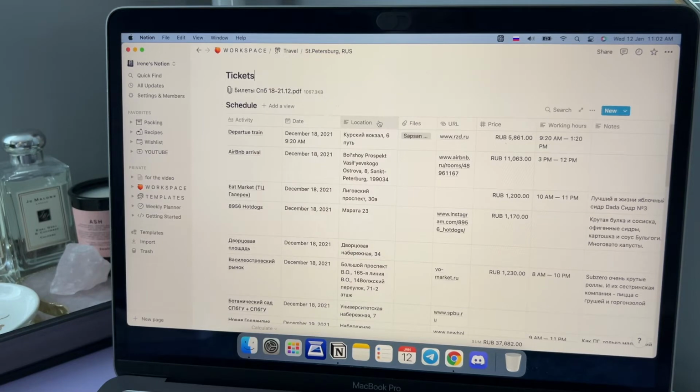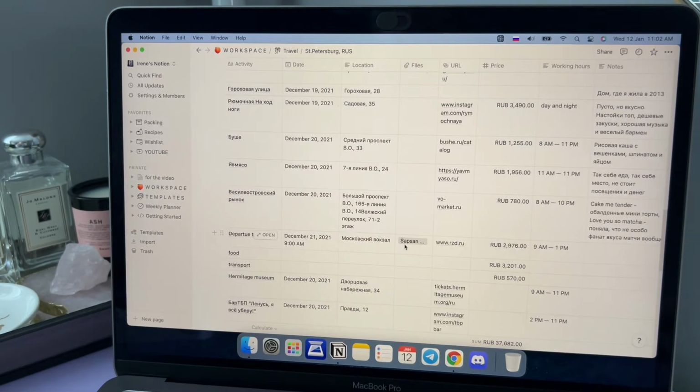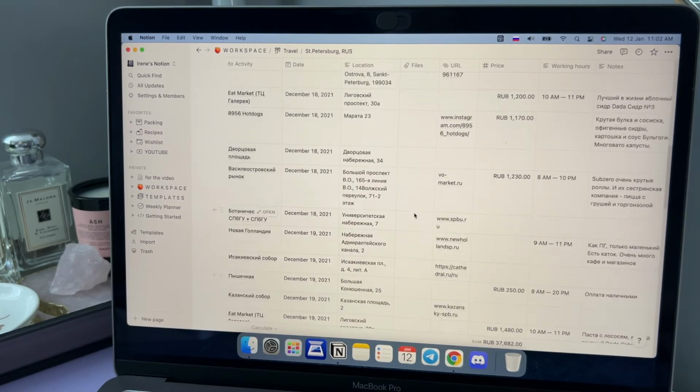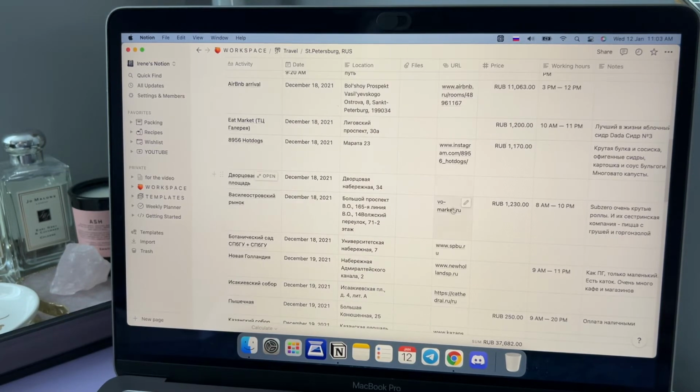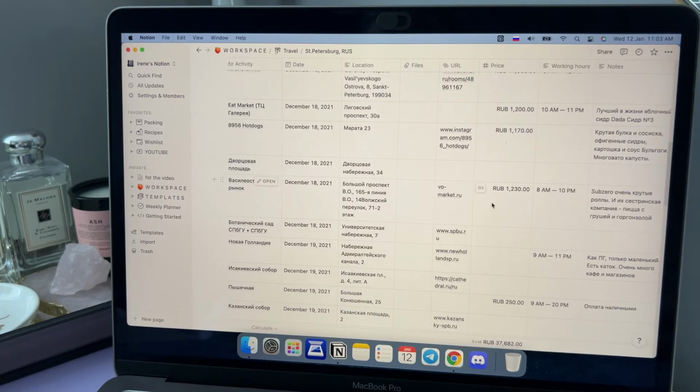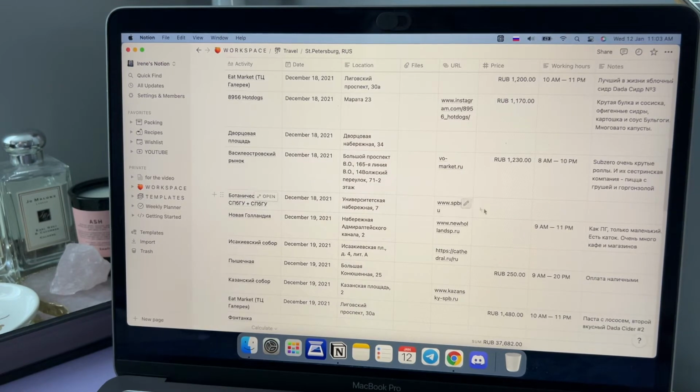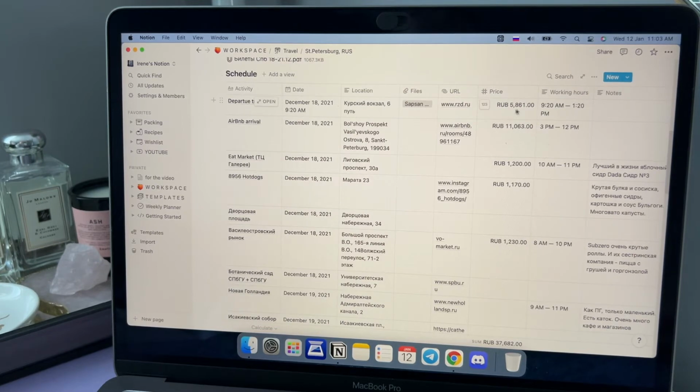The location is where. Then we have files, and only 2 rows filled with files, because these are the Sapsan tickets for the bullet train. And then we have a URL with the web page address. Maybe it's an official site, like for the botanical garden or New Holland in St. Petersburg. Then we have a price. There I wrote the real prices we spent for these activities.